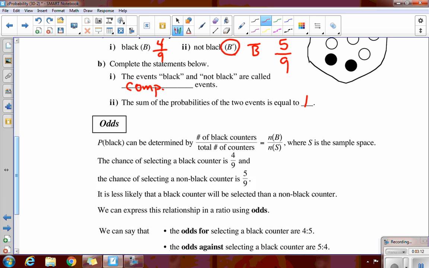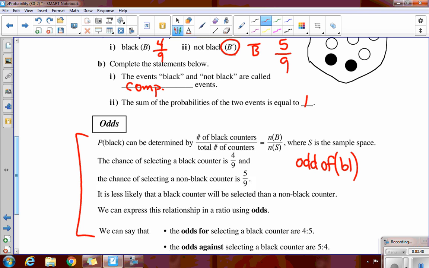Now we're going to get to odds, because odds are totally different than probability, but they are so closely related. When we talk about odds, we talk about things that we want to happen or we don't want to happen. Let's talk about the odds of getting a black marble up there.